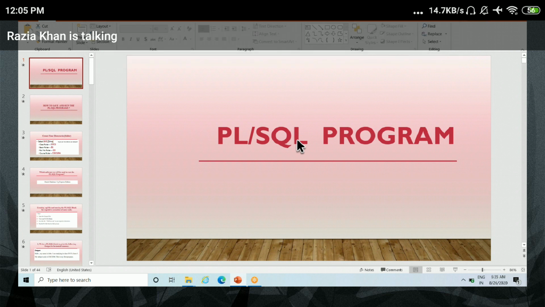Whatever program I had explained until the last lecture is a simple program. In those questions we are not using any type of database or any SQL query. We just declare some variables, initialize the values, and print some sentences. But in today's session I will explain how you can use SQL queries in a PLSQL block, and how you can write the PLSQL block using SQL queries. SQL query means which type of query, or